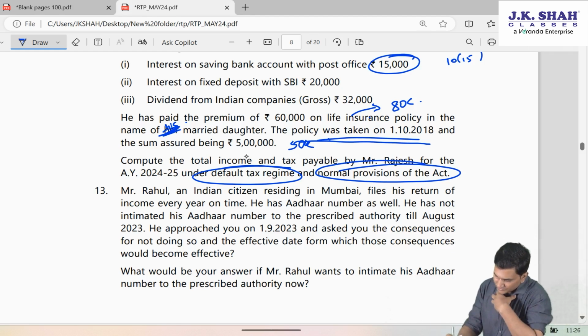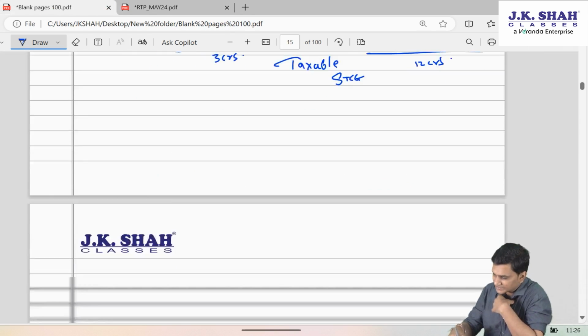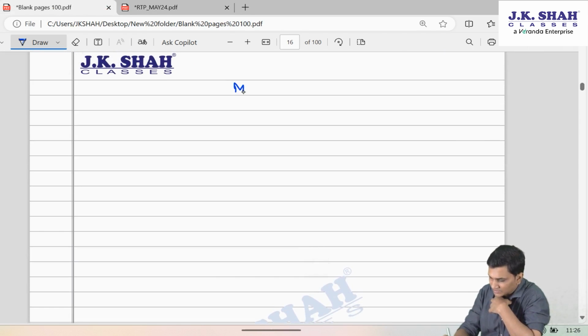So when they are saying compute the total income and tax payable of Rajesh under default tax regime, let us first focus on calculating his income under default tax regime, that is 115BAC.